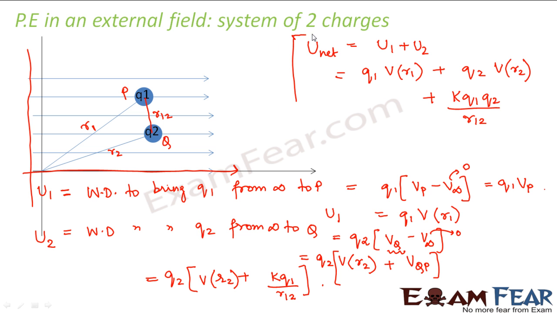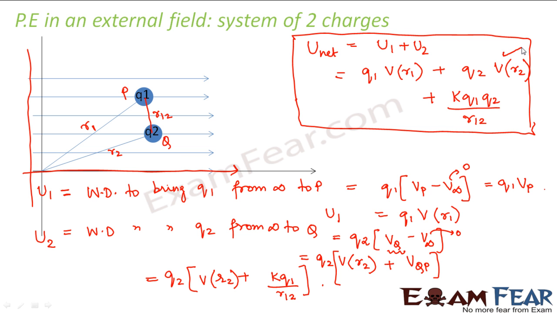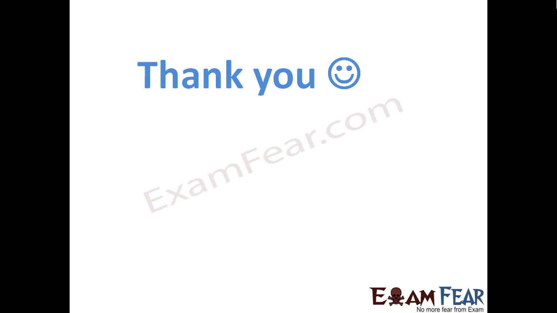So this is the net potential energy of a system of two charges in an external field. The first two terms come from the external field, and the last term comes from the interaction between the charges present in the system. Okay. Thank you.